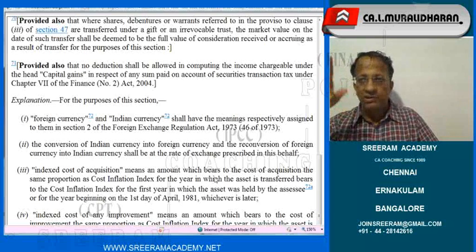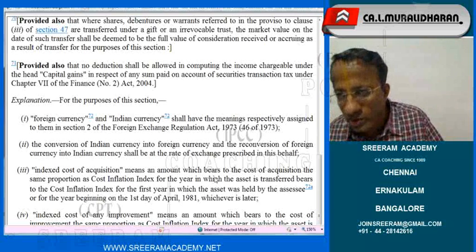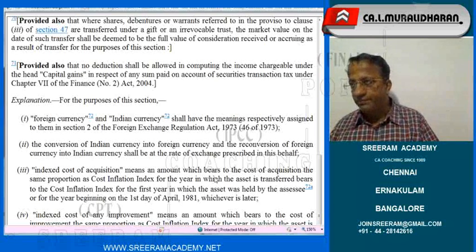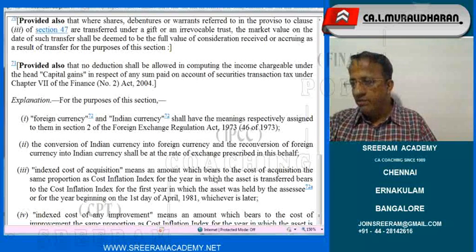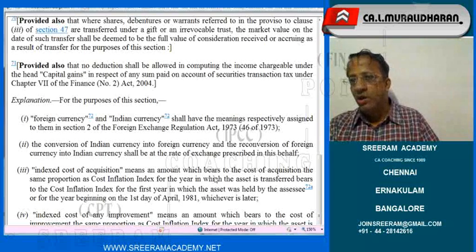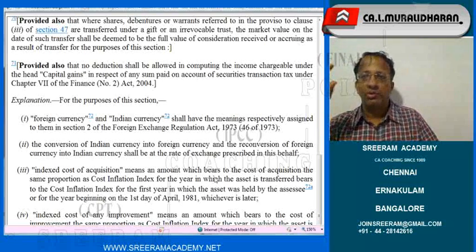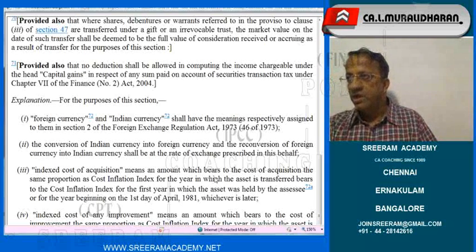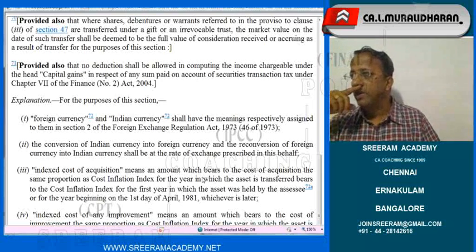Only for cost purposes you are taking up the cost of the previous owner. Are you understanding what I am telling? Cost alone you need to borrow from the previous owner, but the index you should take up from the year in which you became the owner or in whose possession the asset was taken up. So cost alone you can borrow; the index should be taken only in the year in which the asset was transferred to you. Are you understanding?